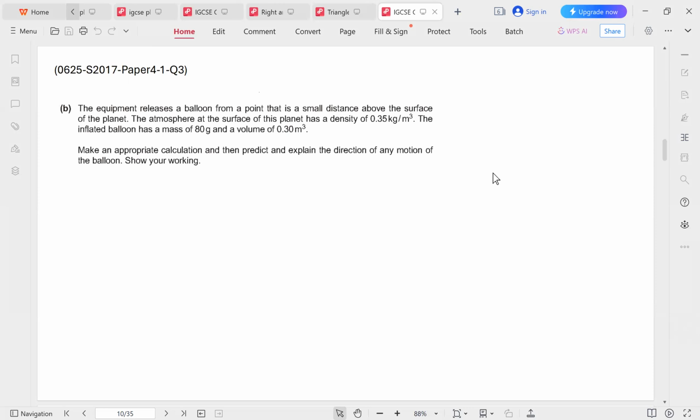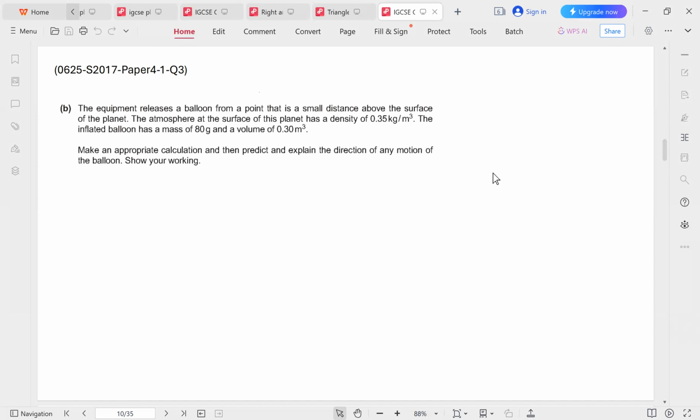So when we have density problems, we're usually asked about whether something is going to sink or float. In air, it doesn't really sink and float because it's not a liquid. So it moves up or down. So we have a balloon in an atmosphere on a different planet, and the density of the balloon determines whether the balloon will fall or rise up. If the density of the balloon is less than the density of the atmosphere, it will rise up. If it's more dense than the atmosphere, it will fall down.